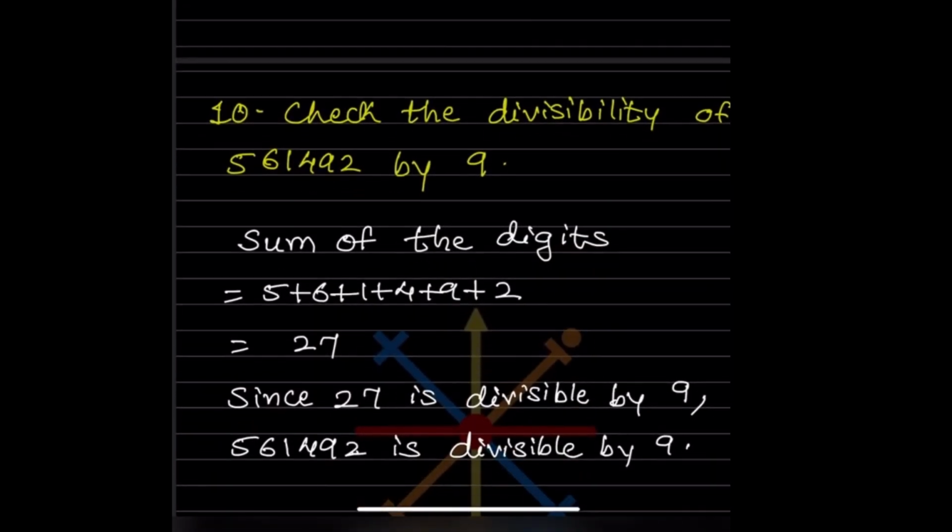Now here we have to check the divisibility of 561492 by 9. The sum of the digits, when you add all of them, is going to be 27. Since 27 is divisible by 9, this number should also be divisible by 9.